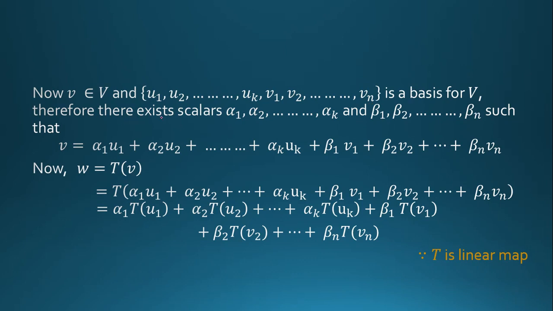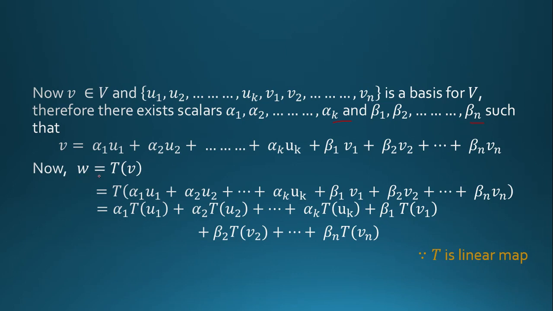Therefore there exist scalars alpha 1, alpha 2 up to alpha k and beta 1, beta 2 up to beta n such that V is equal to the linear combination alpha 1 U1 plus alpha 2 U2 plus alpha k UK plus beta 1 V1 plus beta 2 V2 plus up to beta n Vn.